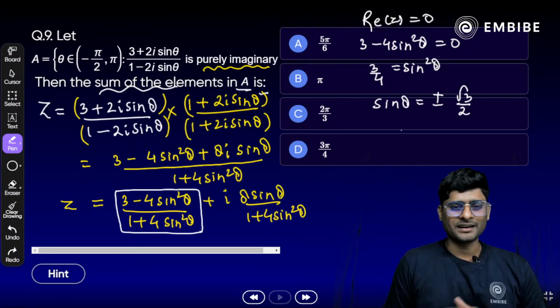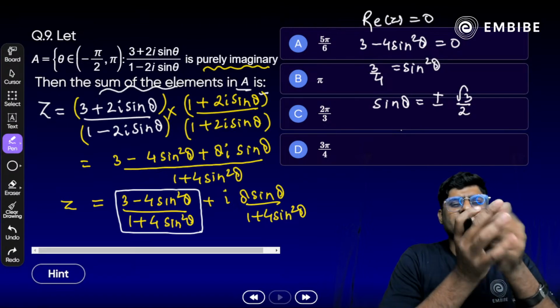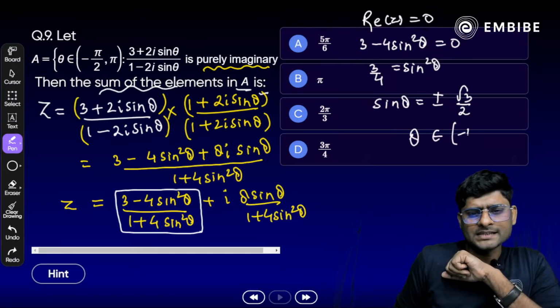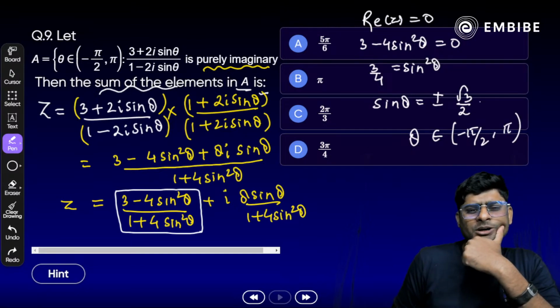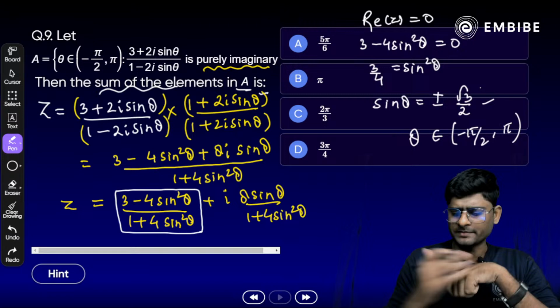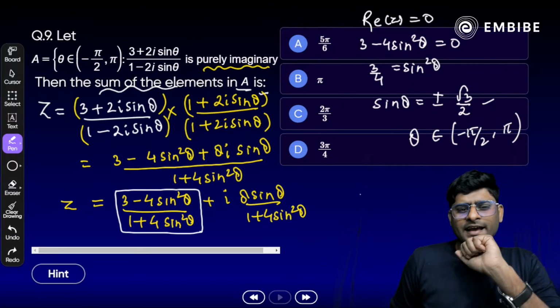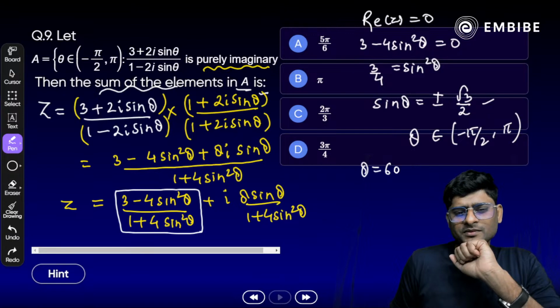Yes, root 3 by 2 we get here. Now, look at the theta. Theta belongs to minus pi by 2 to plus pi here. Now, between minus pi by 2 to plus pi, how many times will we get root 3 by 2 here? Plus or minus root 3 by 2 here. Yes. At 60 degrees, we'll get root 3 by 2.